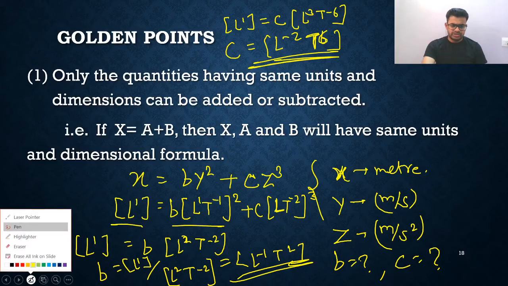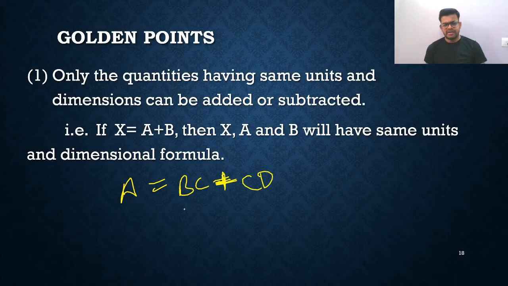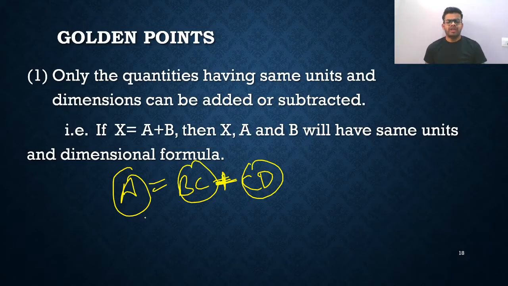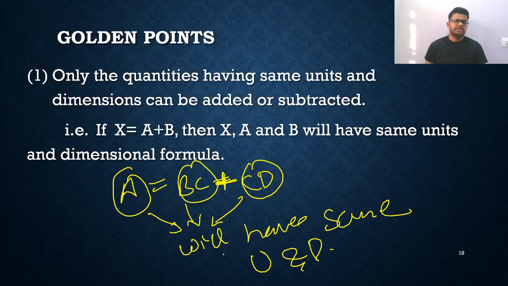What I wanted to say, I explained to you, right? Listen, it is given that A is equal to BC plus CD. So I will say that A, BC combinedly and CD combinedly will have the same units and dimensions. So I will say U and D, units and dimensions. That's all. This is the basic hint to solve such types of questions.